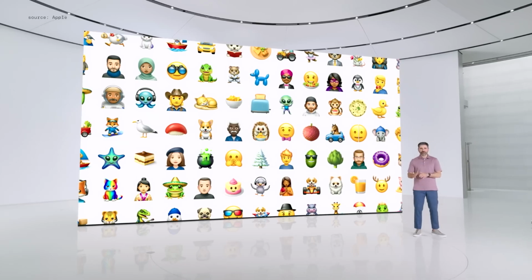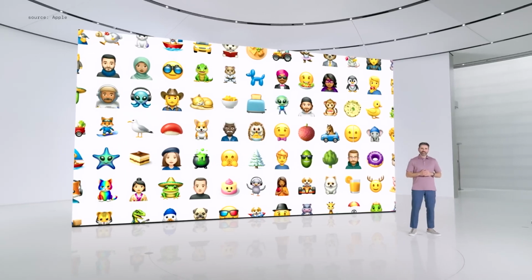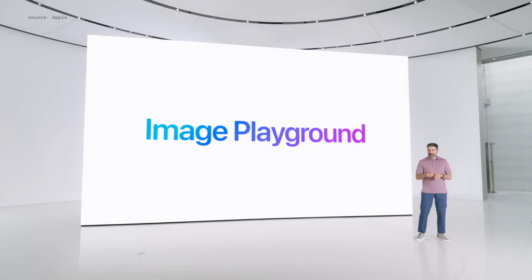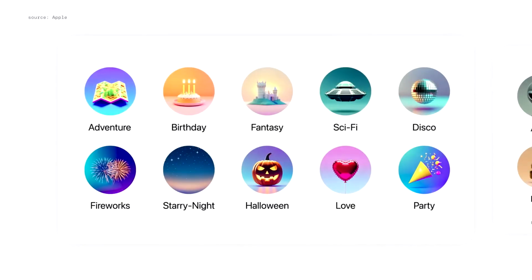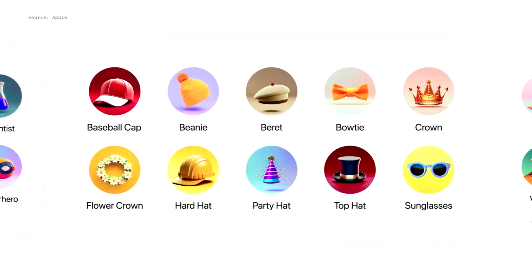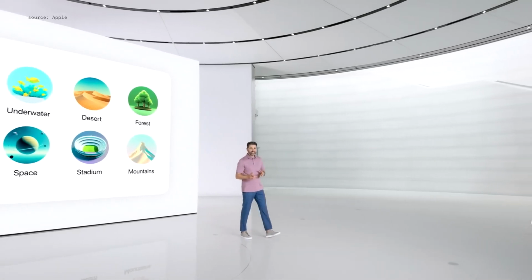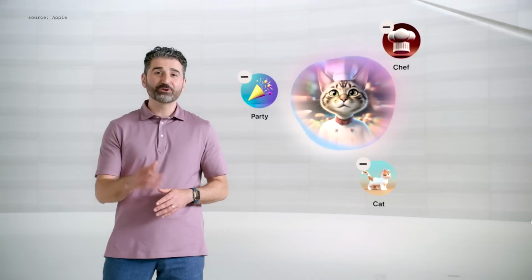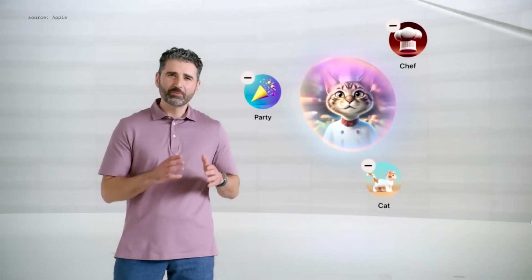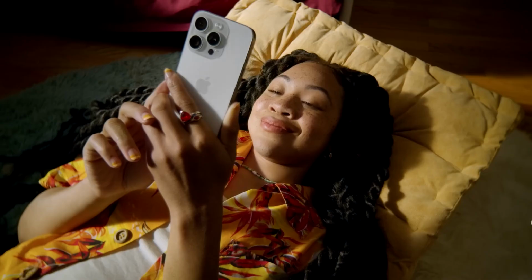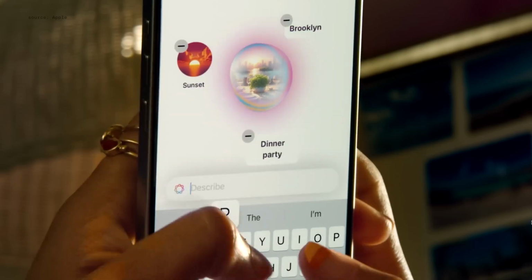We went even further with a new system experience we call Image Playground. You can choose from a range of concepts like themes, costumes, accessories, places, and more. When you select them, they get added to your playground. No need to engineer the perfect prompt. In a few seconds, you'll see Apple Intelligence creates a preview of what your image could look like. A moment later, you'll see more previews you can swipe through. When you have a really specific idea in mind, you could just type a description to add it to your playground.